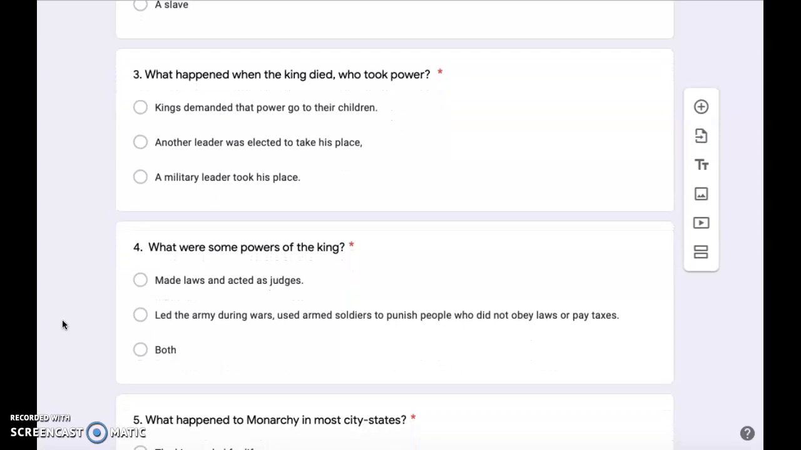Number 3. What happened when the king died? Who took power? Kings demanded that power go to their children. Another leader was elected to take his place, or a military leader took his place.